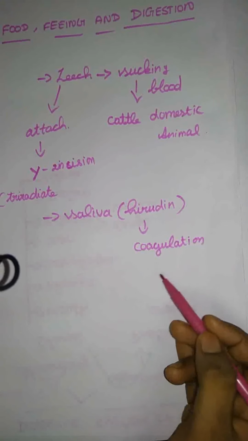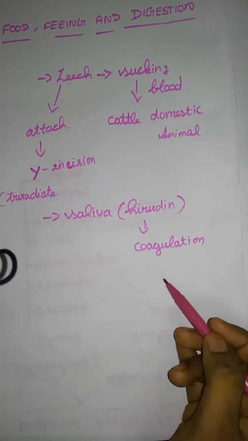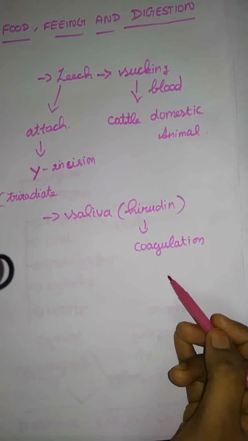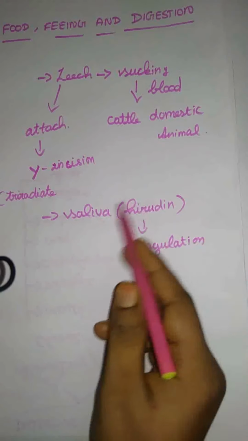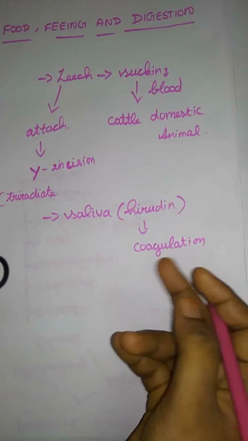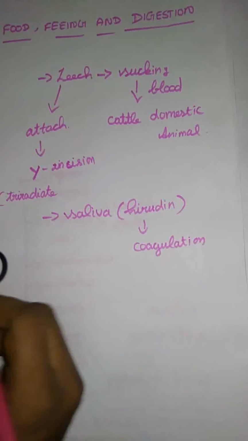When blood comes out of your body, it suddenly clots, because of a special cell, the platelets, which are responsible for blood coagulation. Hirudin prevents this coagulation. It is helpful for a continuous blood supply also.